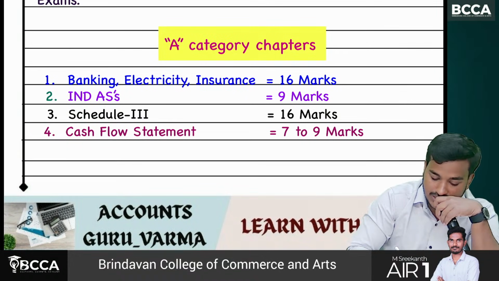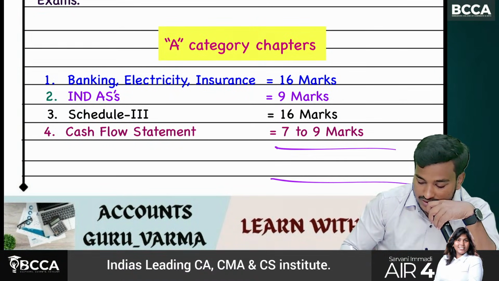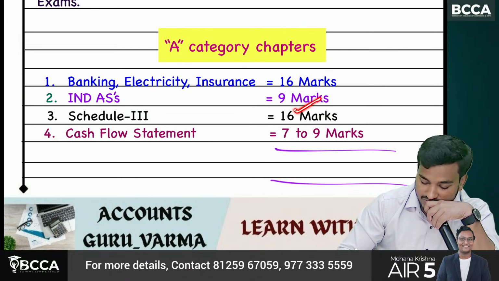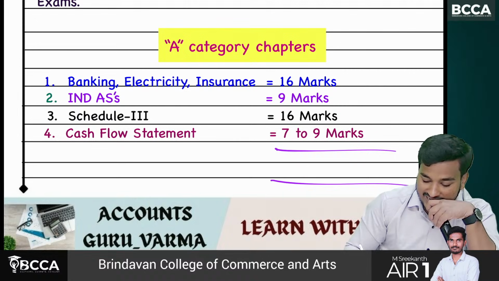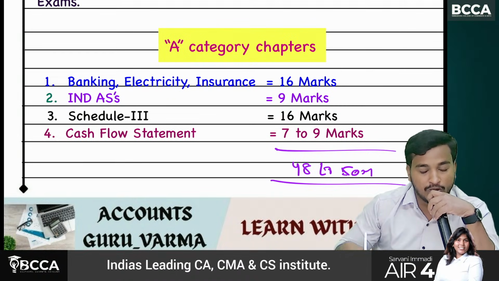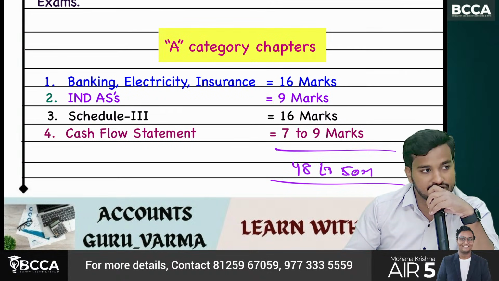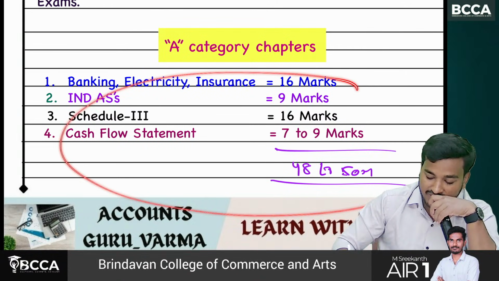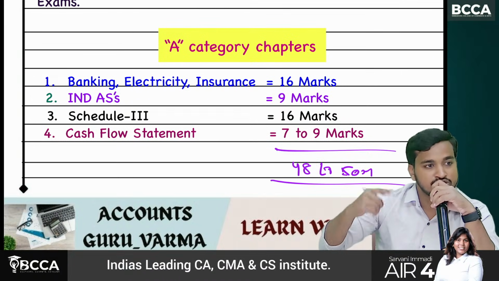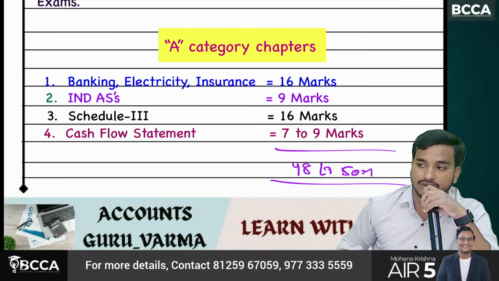So that means from these 4 chapters only, 16 plus 9, 25, plus 16, 41, plus 7, 48 to 50 marks. What is the weightage of the total corporate accounting subject? 50 marks. So from these 4 chapters we'll cover the total paper. Remaining all come under choice questions or extra marks.